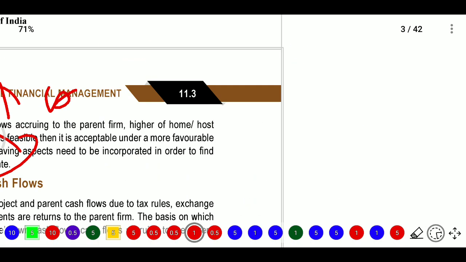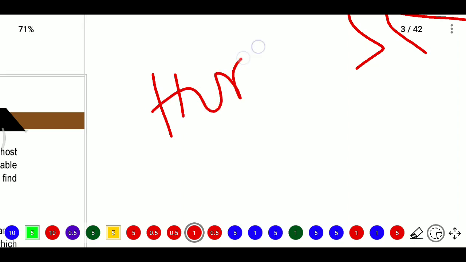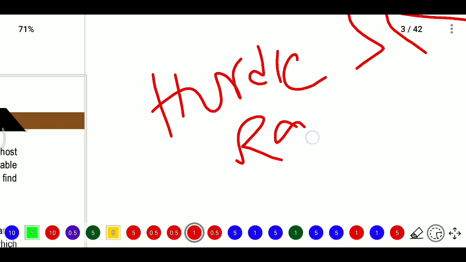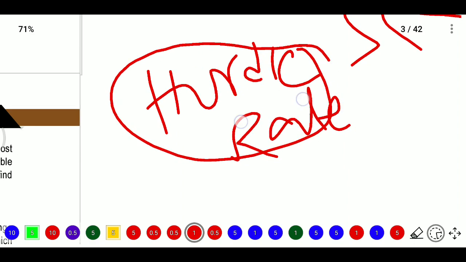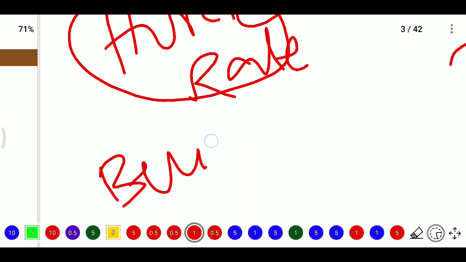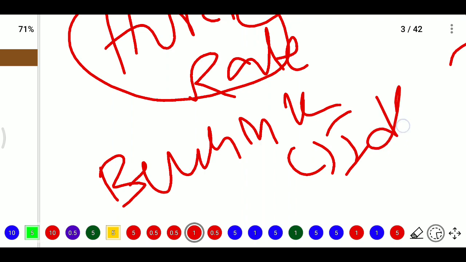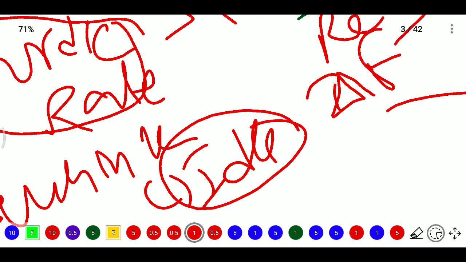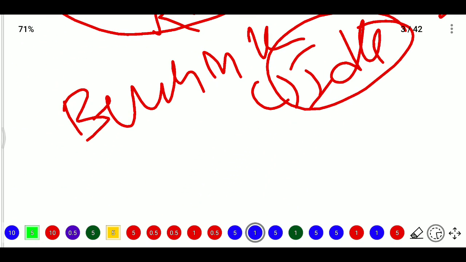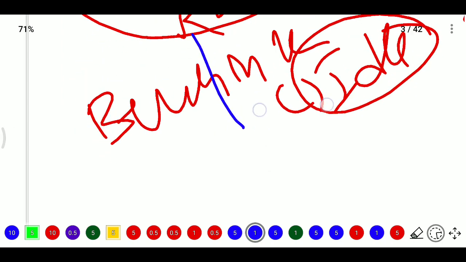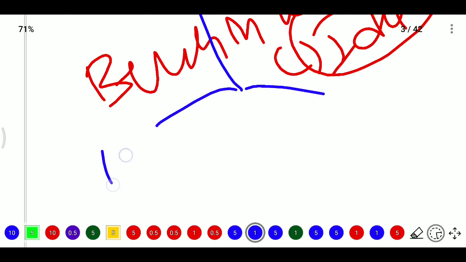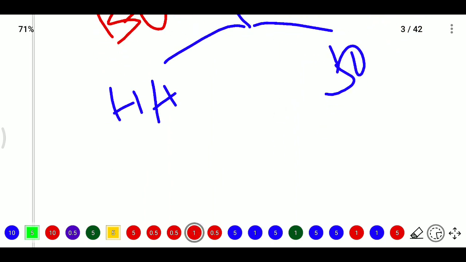So here, what does the hurdle rate mean? Hurdle rate means this is one benchmark rate, a benchmark rate which is ideal. So this is one benchmark rate, and in hurdle rate we have two types: it may be a hard hurdle rate or it may be a soft hurdle rate. In hard hurdle rate, what happens?